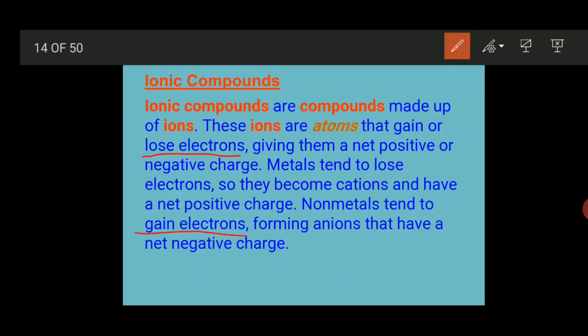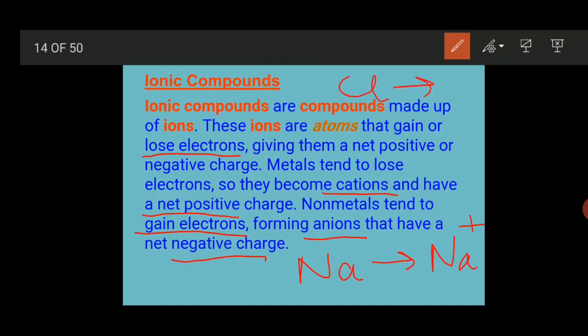So whenever a metal loses its electron, it develops a positive charge and is known as a cation, and whenever a non-metal gains an electron, it forms an anion and develops a negative charge. Like in case of metals, after losing an electron, sodium becomes Na+. Similarly, after gaining an electron, chlorine becomes Cl-, which is known as the chloride ion. So that's how ionic compounds get formed.